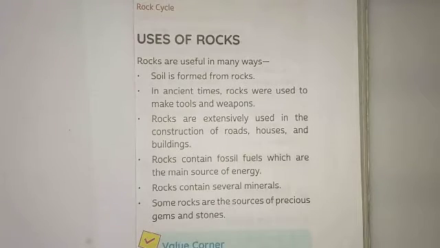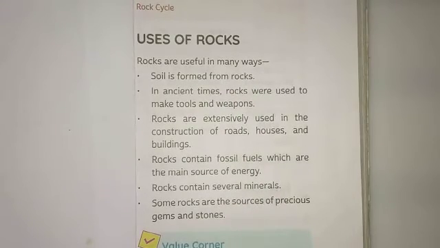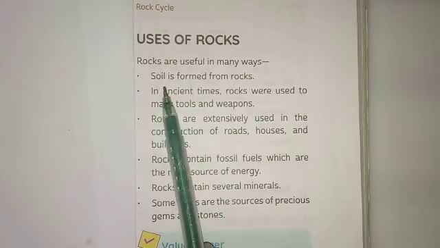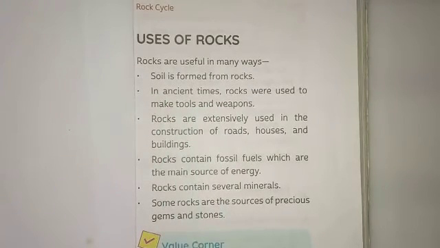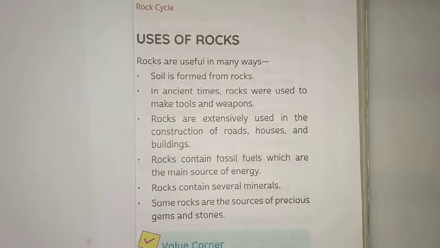Next is uses of rocks. So granite, marble, limestone, whatever is there, how will these be helpful for us in our daily life? One is, soil is formed from rocks. Due to the accumulation of sediments, the breakdown of pieces of rocks becomes soil. So we get soil from what? Rocks, from the sediments. The breaking down of big rocks becomes small rocks. These smaller rocks again become tiny particles, that is soil. Soil is a loose mineral material which is formed because of the sediments.